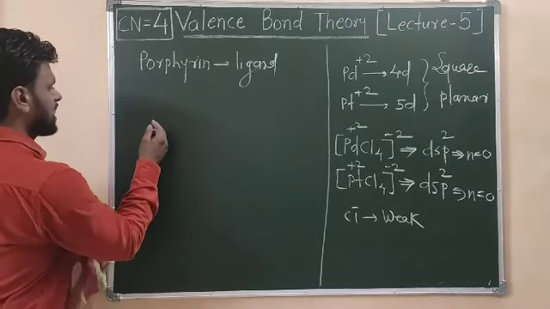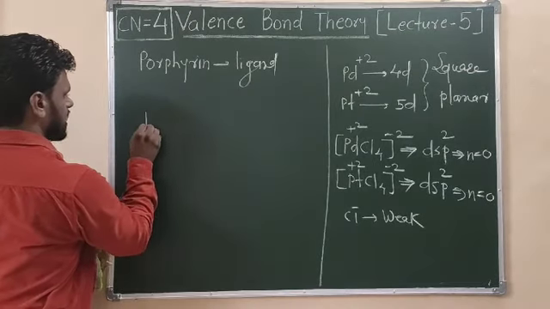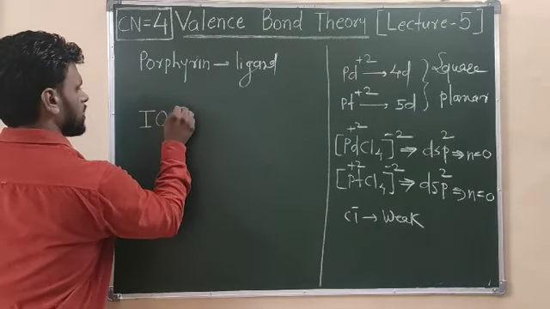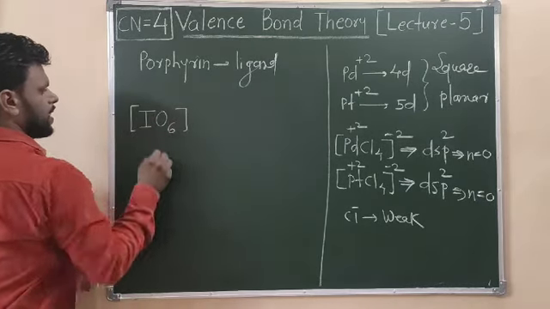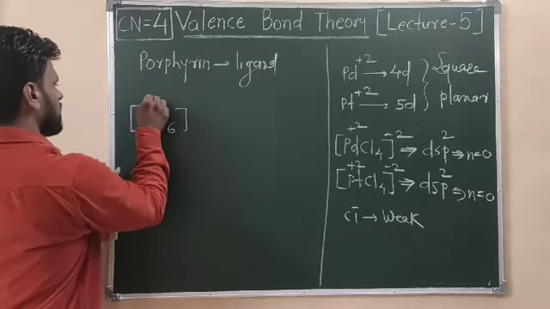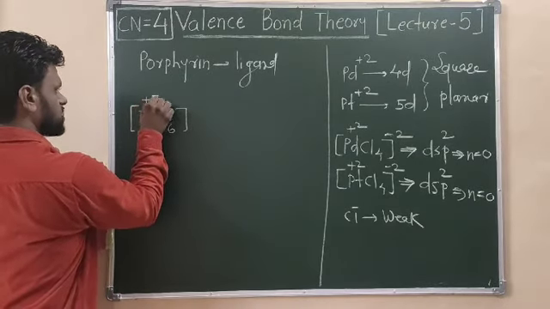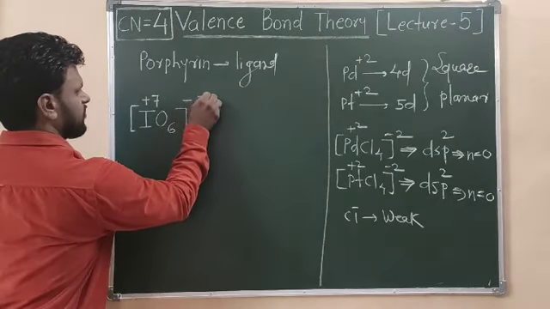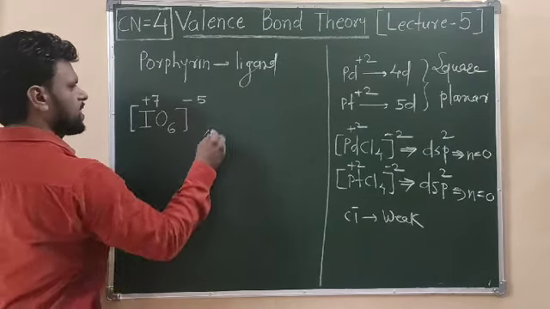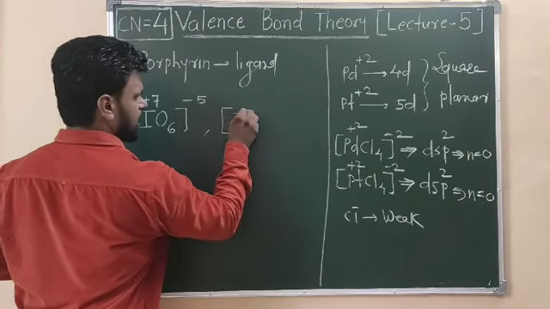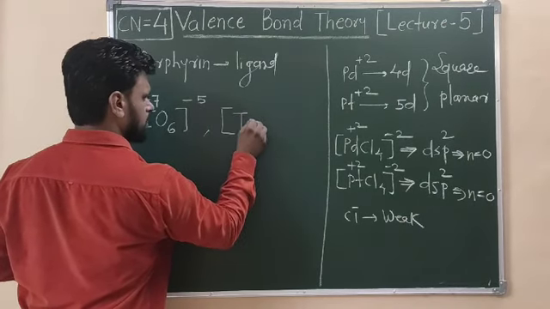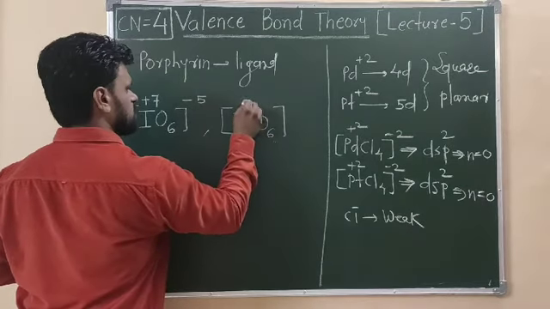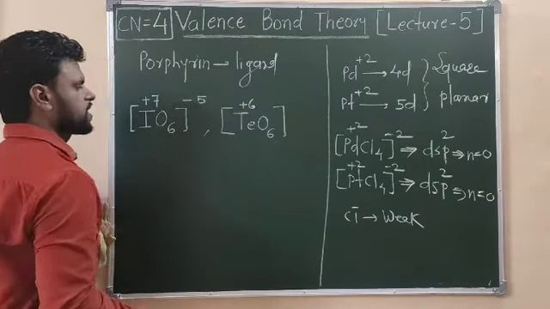Moreover, there are ligands of the type, I am adding some ligand names. This is hexaoxo iodate ion, and we have plus 7 charge on this one. So if I take 6 oxygens, having minus 5 charge. Similarly, hexaoxo tellurate ion, TeO6, and this is actually a plus 6 charge.